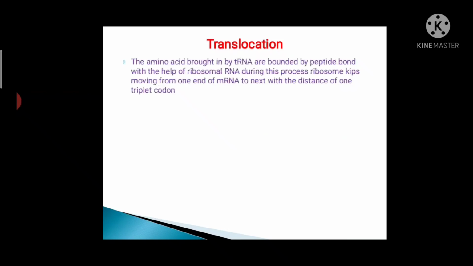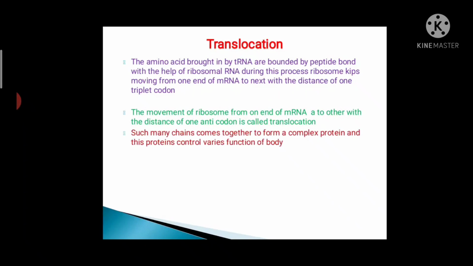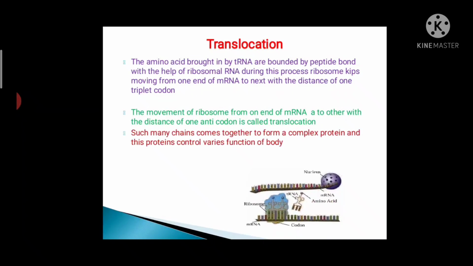During this process the ribosome keeps moving from one end of the mRNA to the other, by the distance of one triplet codon. The movement of the ribosome along the mRNA by the distance of one codon is called translocation. Many such chains come together to form a complete protein, and this protein controls various functions of our body. Here the process of translocation is shown.